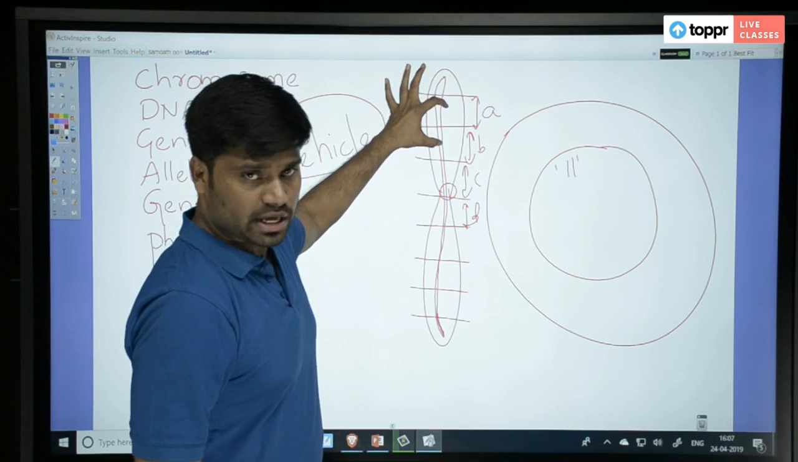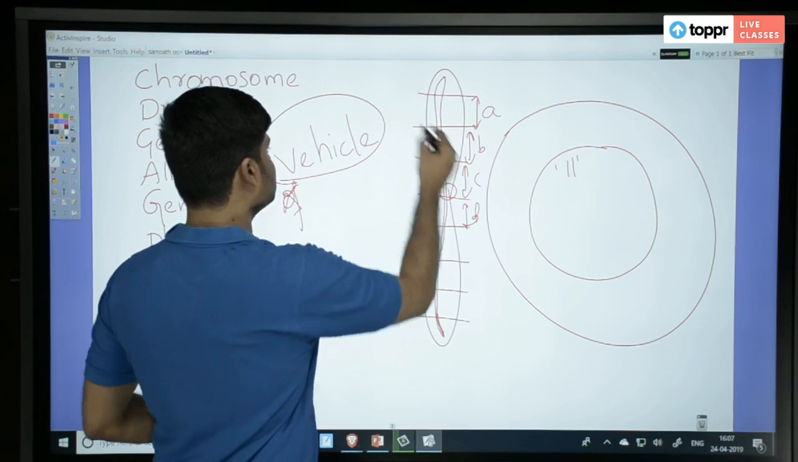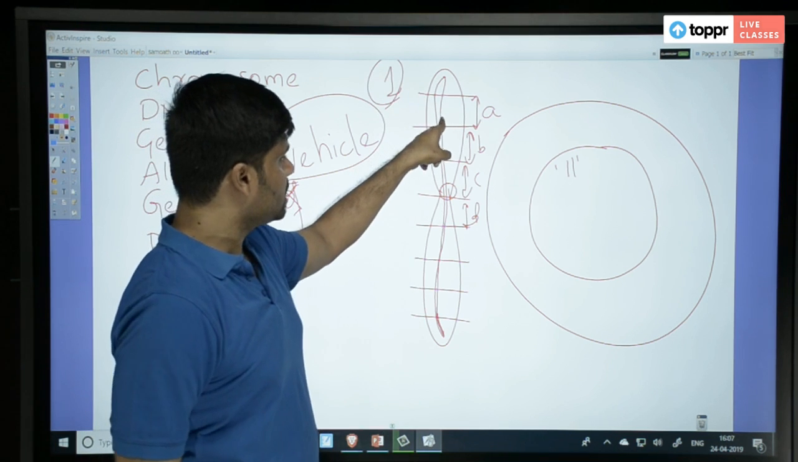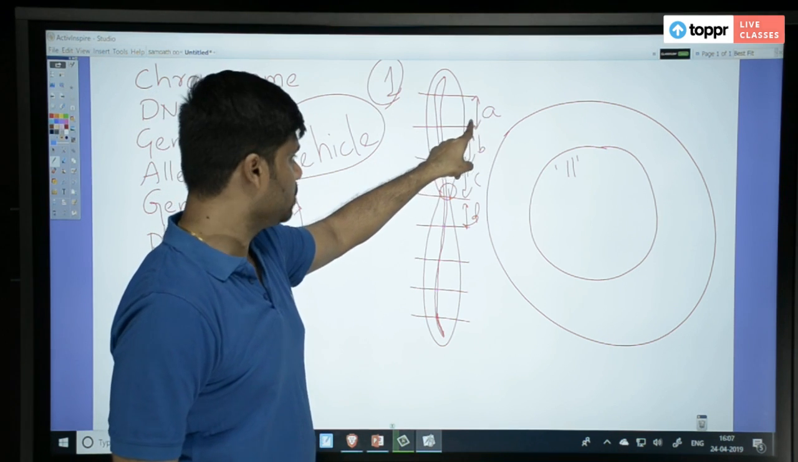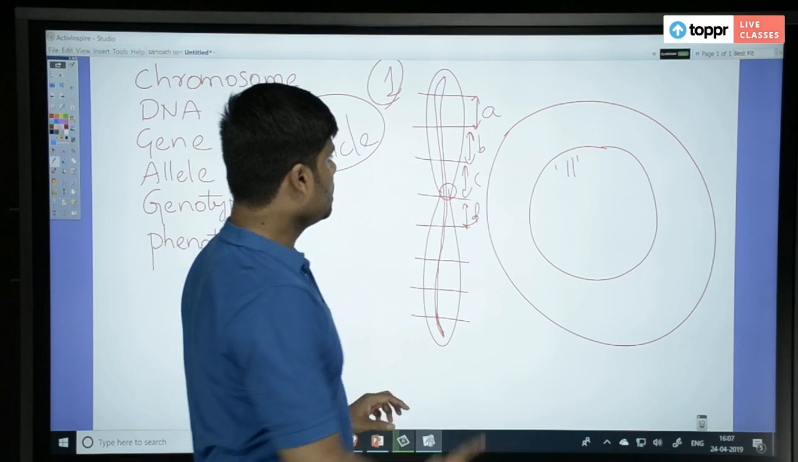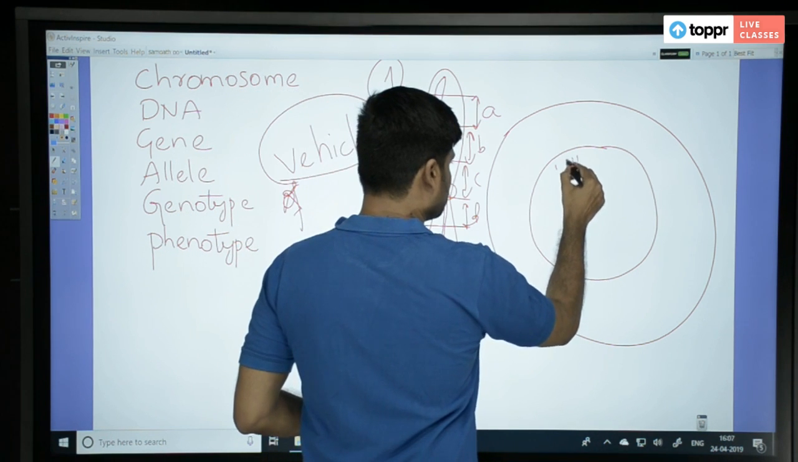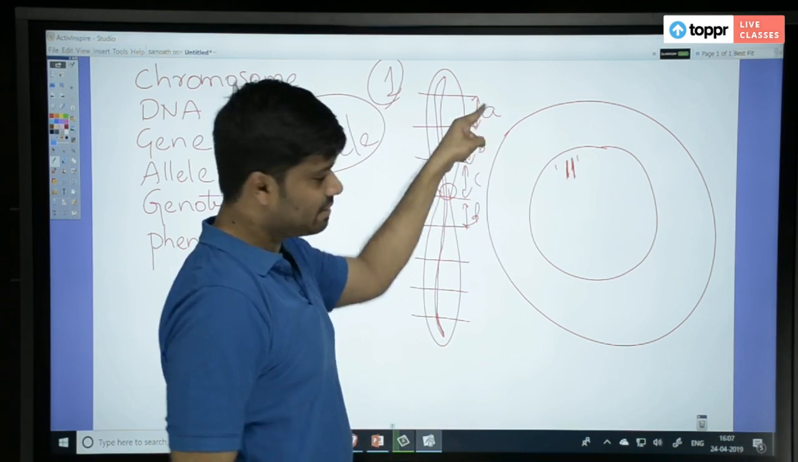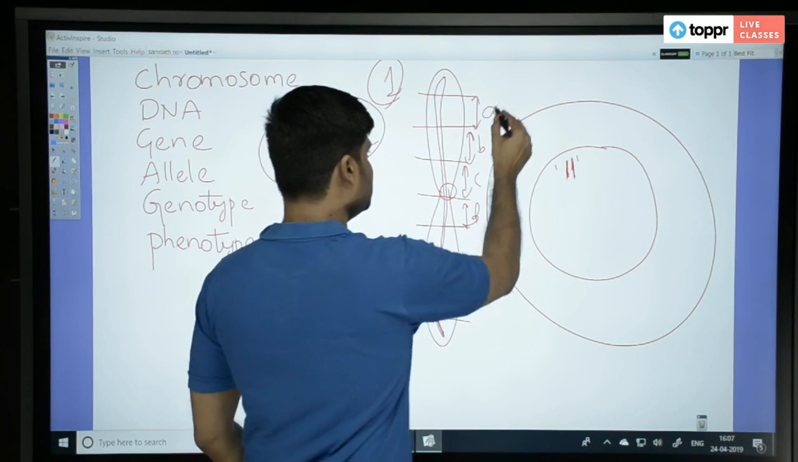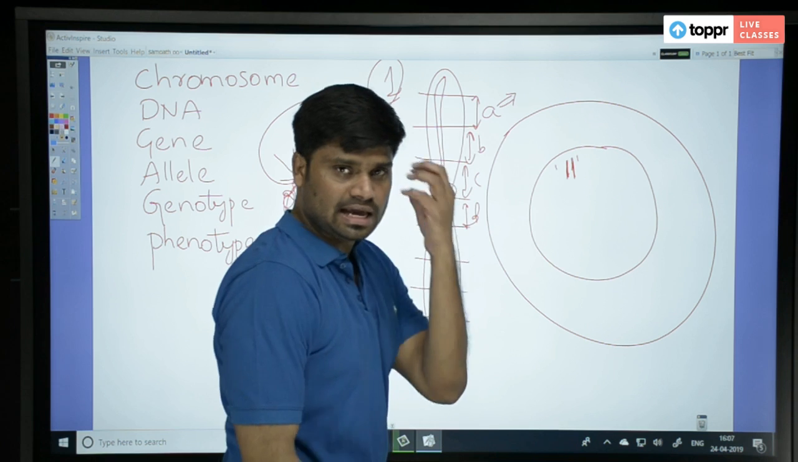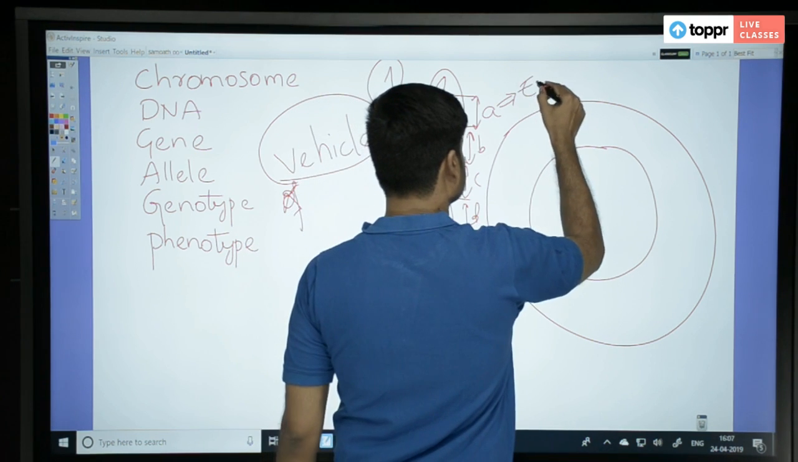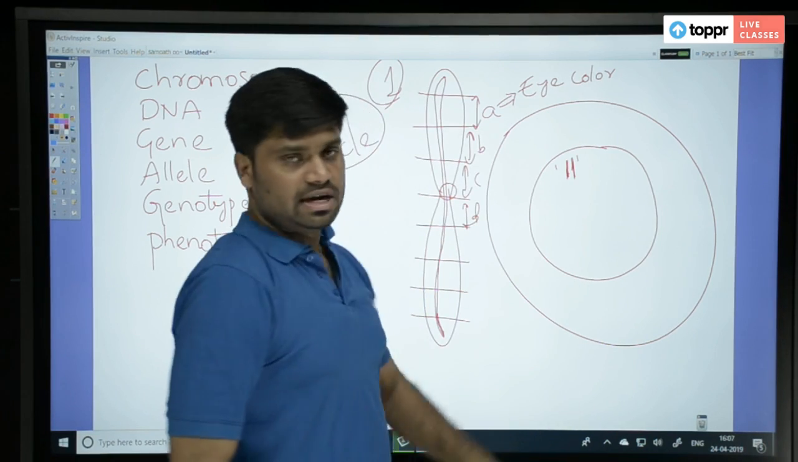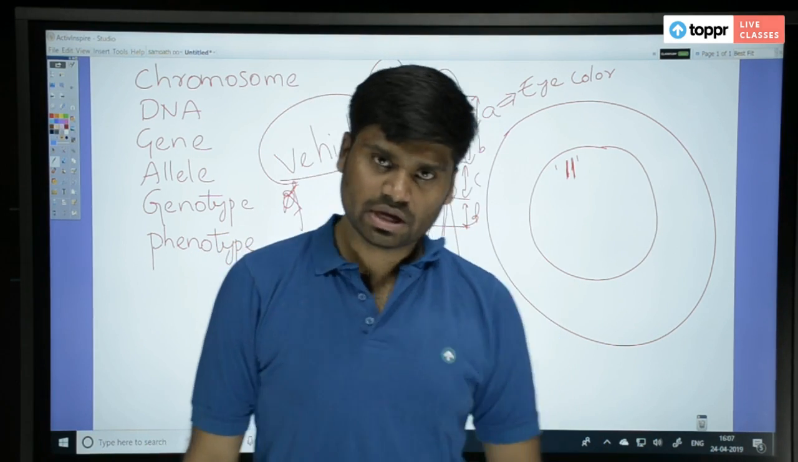So this is one location on a chromosome. This is, let us say, chromosome number 1. On chromosome number 1, at this particular location, I have a gene called A. On this other chromosome also, in that location you will have the same gene. Let us say this gene is responsible for eye color. That means this gene will decide what color your eye should have.